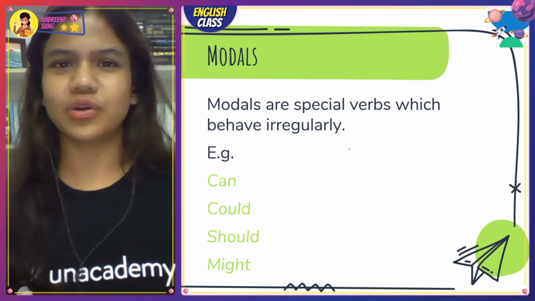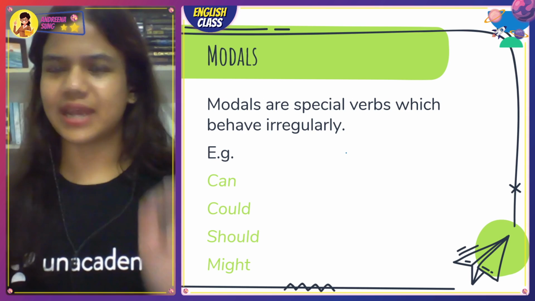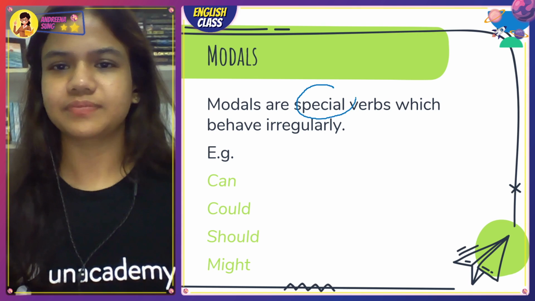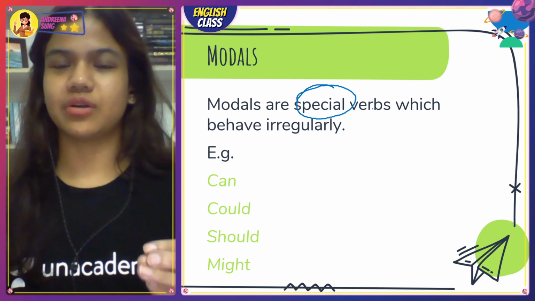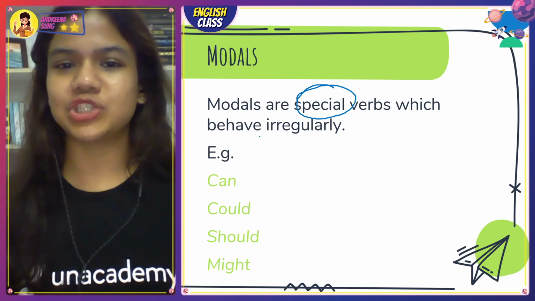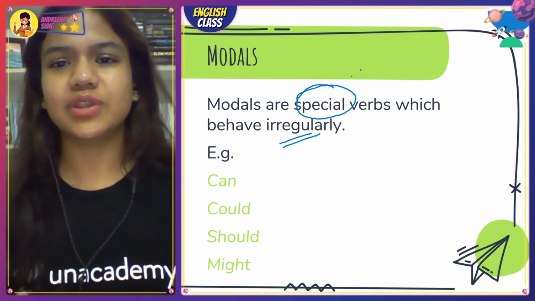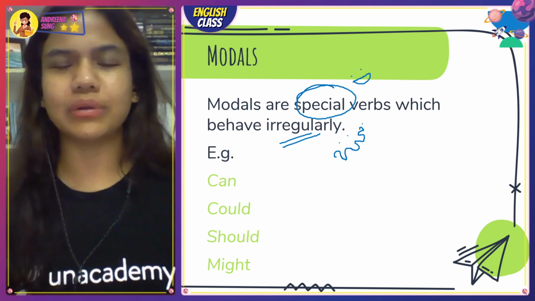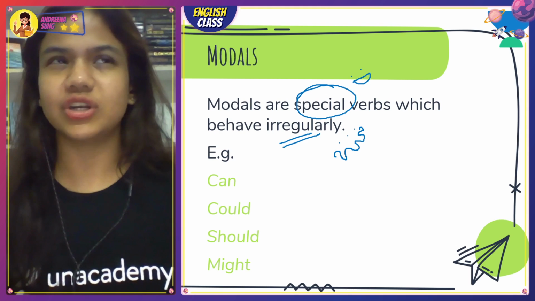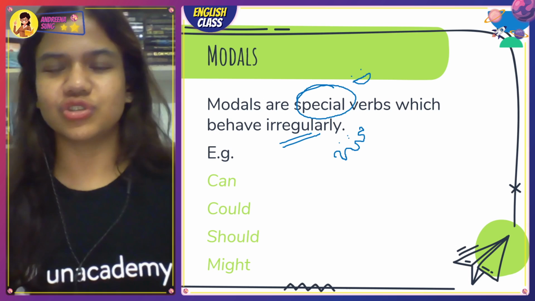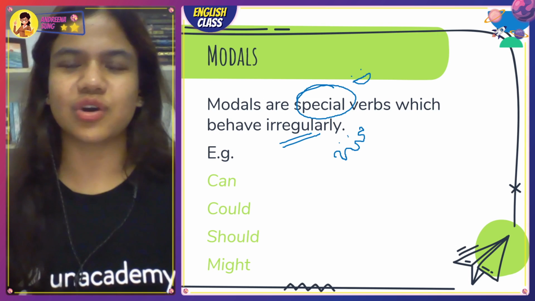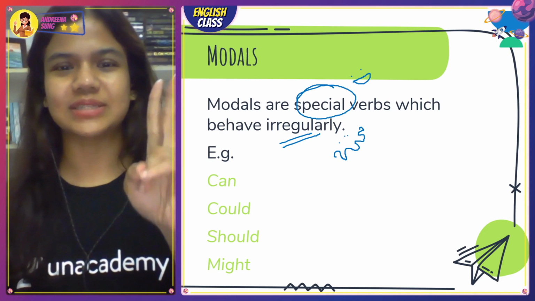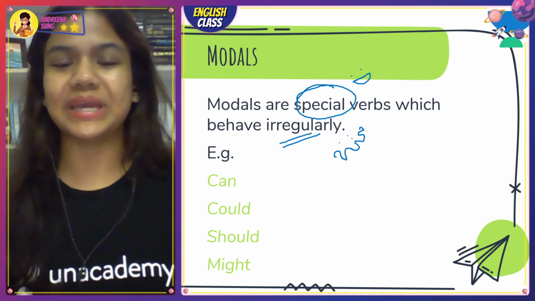Now, if you already know, this is a slide which we have seen again and again. Modals are special verbs. If you don't know what verbs are, what are you doing here? So modals are special verbs which behave irregularly. Even though they are very special, they are also very peculiar, because they're irregular. They're not regular, just like rains are irregular in Delhi now because of global warming. Thank you, human beings, for messing up the planet. Awesome. So modals are special verbs which behave irregularly.